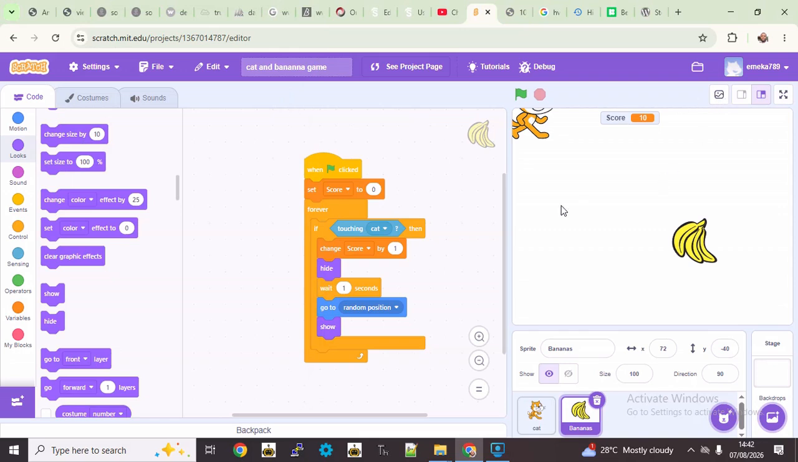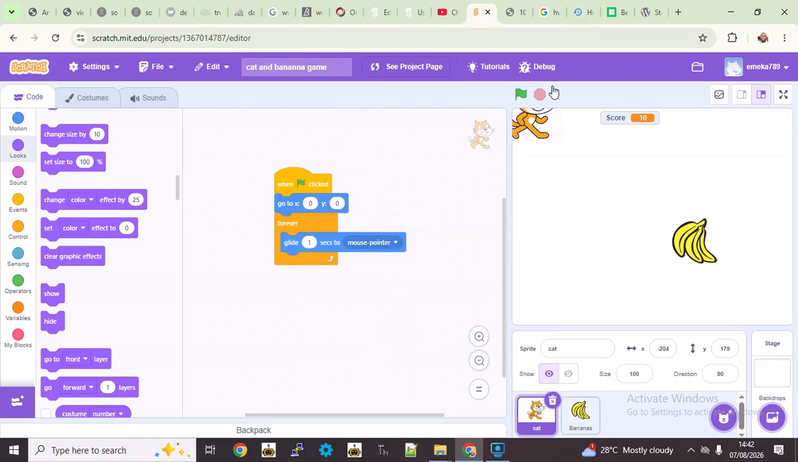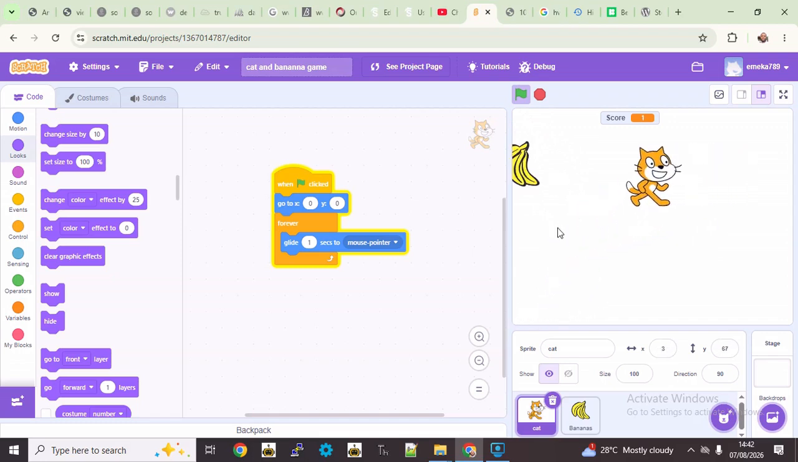So now for the second part, here's what we are going to be doing. We are going to be adjusting the controls. So if you come to the cat sprite, let me just start it. You see that what we currently have is that the cat glides towards wherever the mouse pointer is, using this glide 1 second to mouse pointer block. So that's good, that's okay.